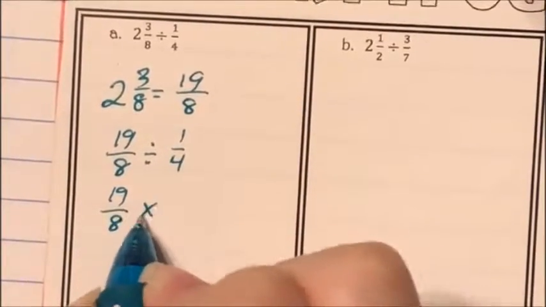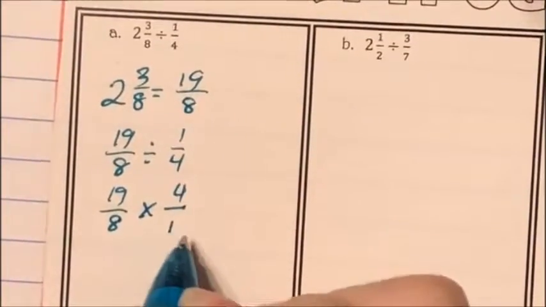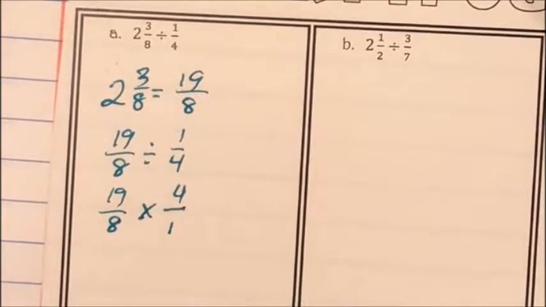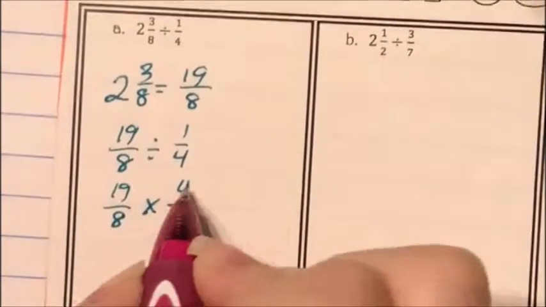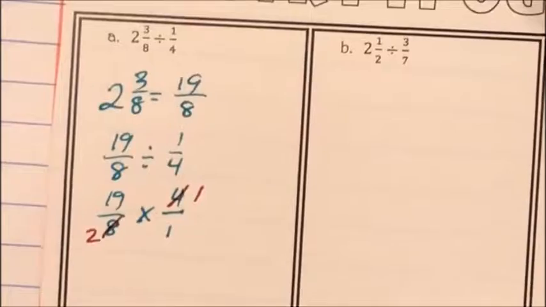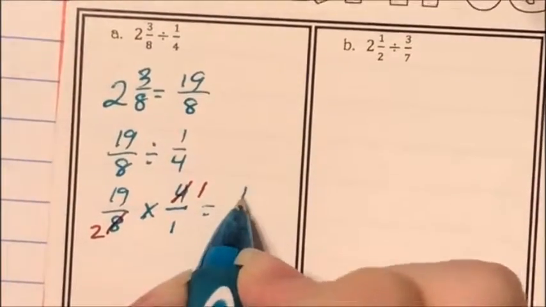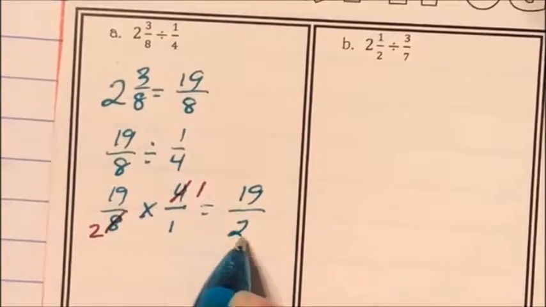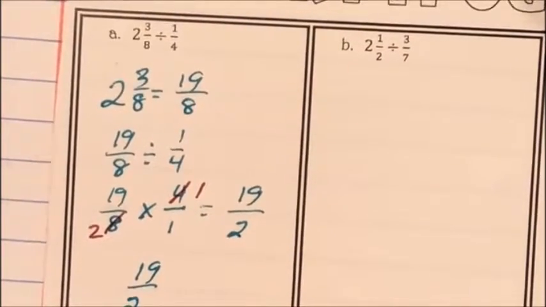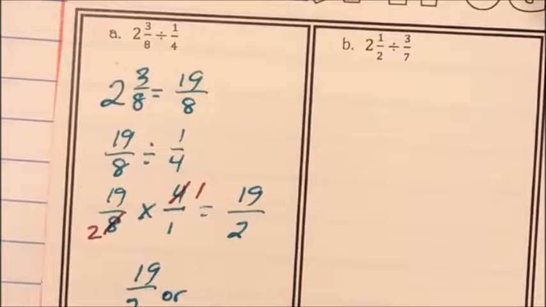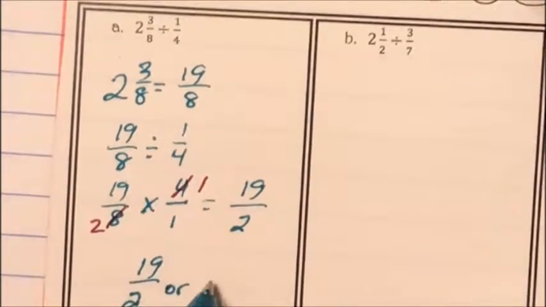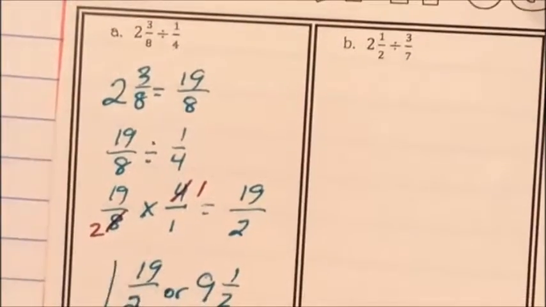Keep, change, flip. I can simplify. 4 becomes 1, 8 becomes 2. And I multiply straight across. 19 times 1 is 19. 2 times 1 is 2. So I get 19 halves, or 9 1/2.